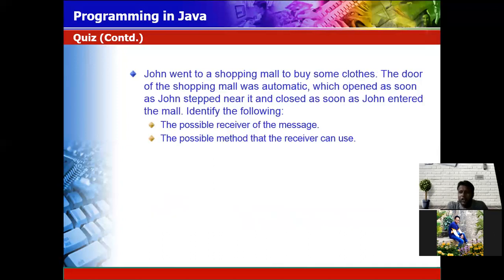Next question. John went to a shopping mall to buy some clothes. The door of the shopping mall was automatic, which opened as soon as John stepped near it and closed as soon as John entered the mall. So identify the possible receiver of the message. When you enter the mall, there is a door. The door opens. So who receives the message? The door receives the message.